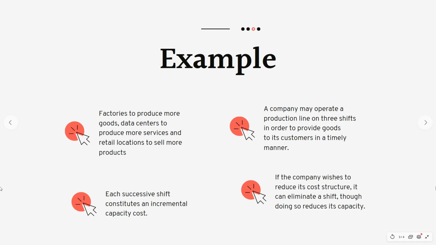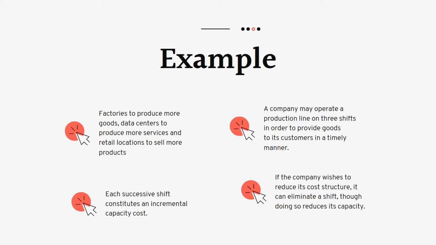For example, factories to produce more goods, data centers to produce more services, and retail locations to sell more products. You need to set up infrastructure, you need to invest, you need to put in the fixed amount of money for the fixed asset. Now, a company may operate a production line on 3 shifts in order to provide goods to its customer in a timely manner.